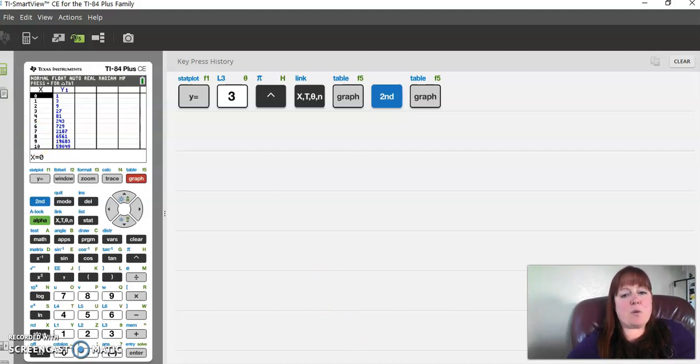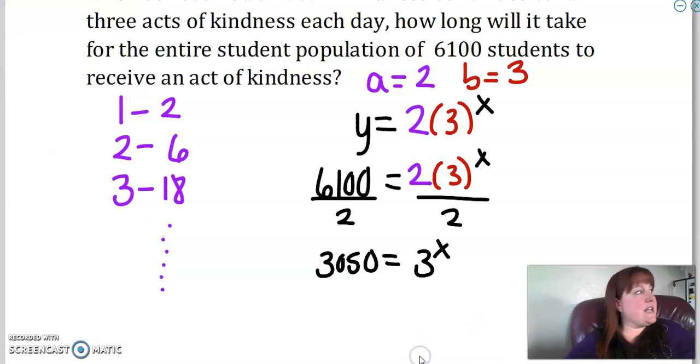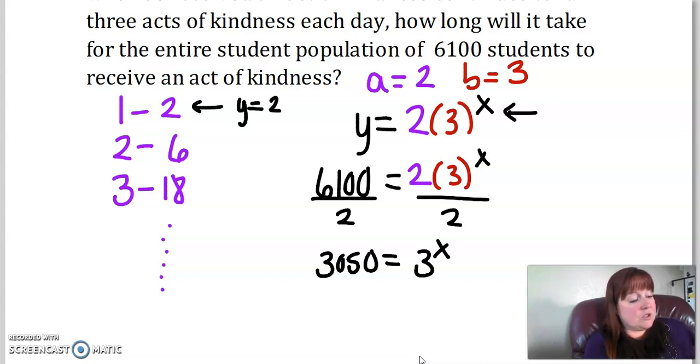Now you might be wondering why I keep saying time equals 8 instead of day 8, because let's think about this. Day 1, what does time equal there? Do I put a 1 in this function right here? No, because on day 1, nobody has received an act of kindness but the initial 2, right? So this would be y equals 2 times 3 to the 0.